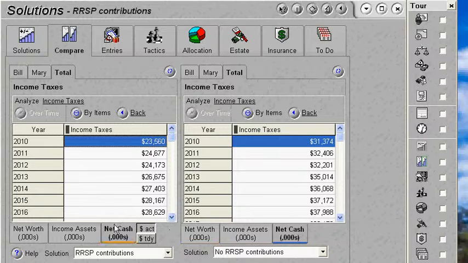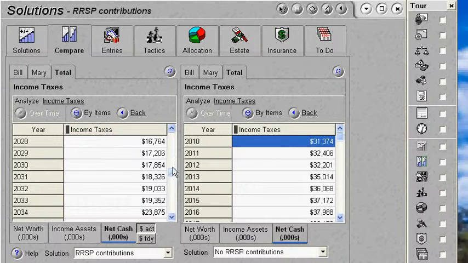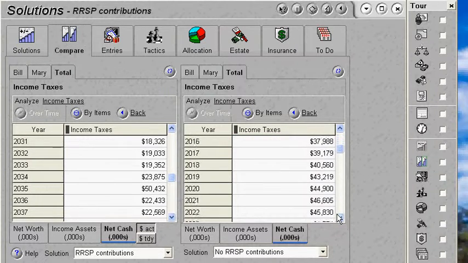If we look at taxes over time, we can see in the early years when we're doing the RRSP contributions, taxes are around the $23,000 to $28,000 range, and if we don't do RRSPs, we're paying about $31,000 to $37,000 a year. Okay, let's go down to retirement time. Let's go to 231 over here, and we'll see taxes.